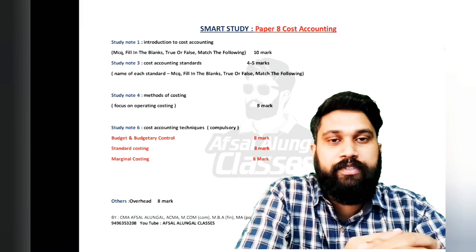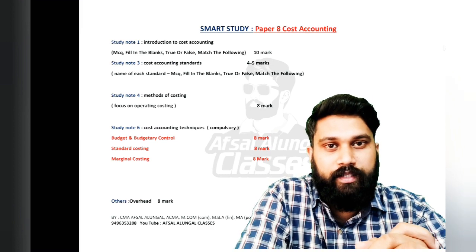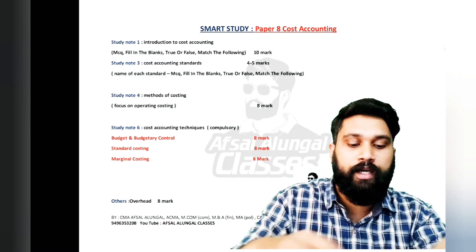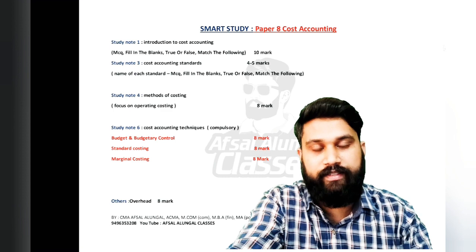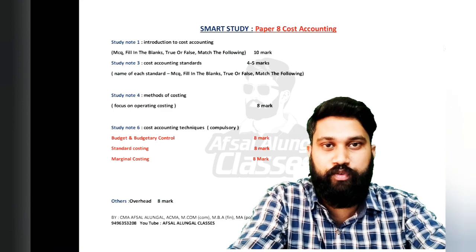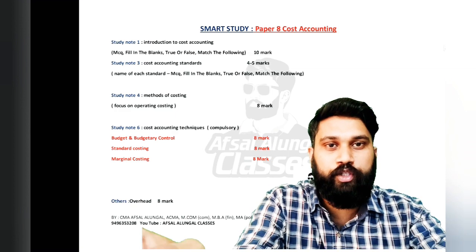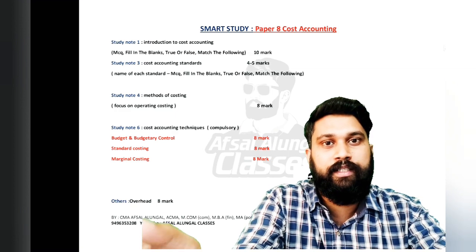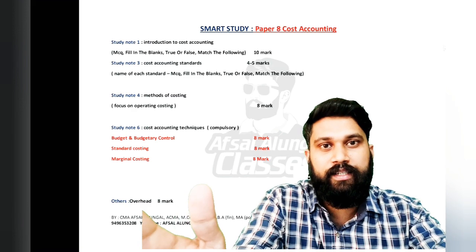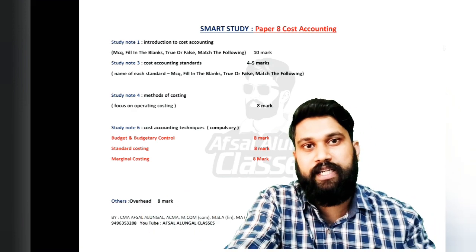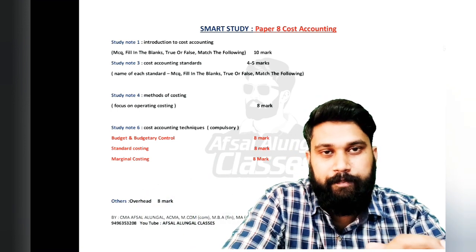For intermediate, I am starting with Paper 8, Cost Accounting. In the first group, you have 4 papers. For Paper 8, Cost Accounting, we will see what smart study you should follow. From my personal view, you have to focus on some chapters. Questions will definitely come from those chapters, because the previous trend shows that. So you have to focus on these chapters.